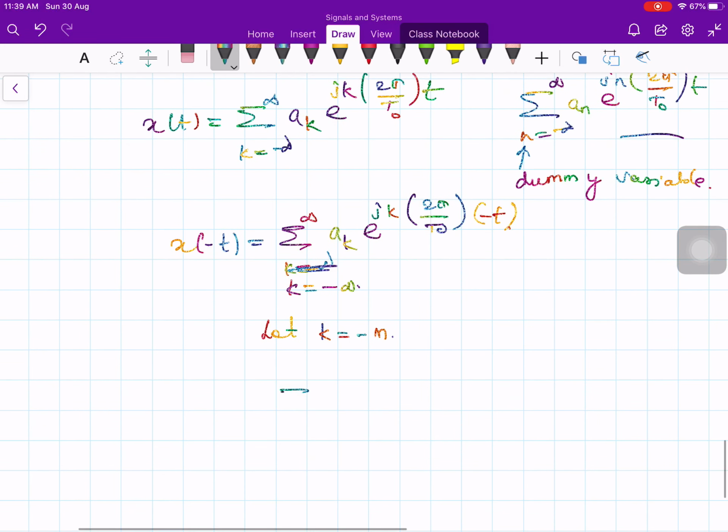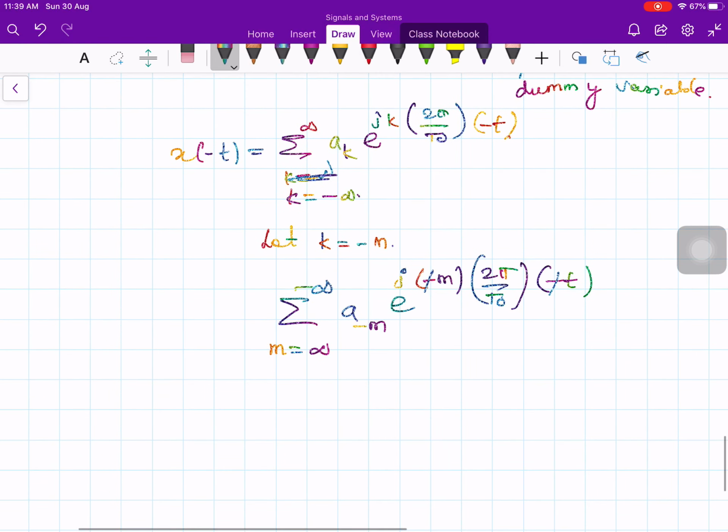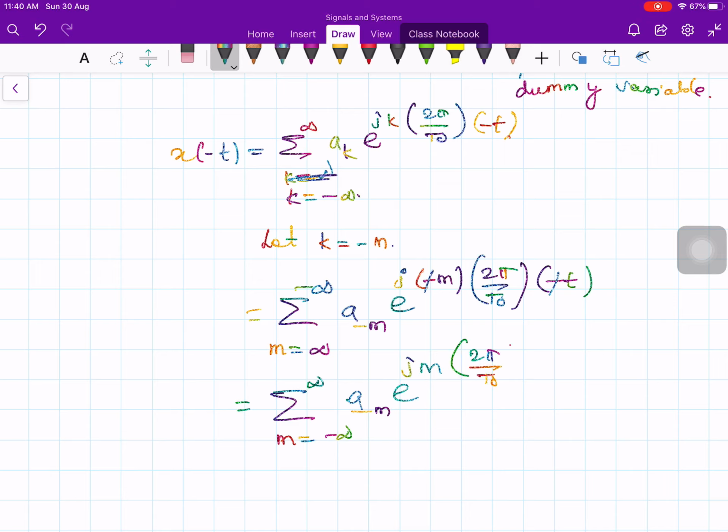Therefore, the summation becomes m equals infinity to minus infinity a minus m e to the j minus m 2 pi by capital T naught times minus t, and this minus will get cancelled. Then the summation I can write the same, m equals minus infinity to plus infinity, since a plus b equals b plus a, it's a commutative property.